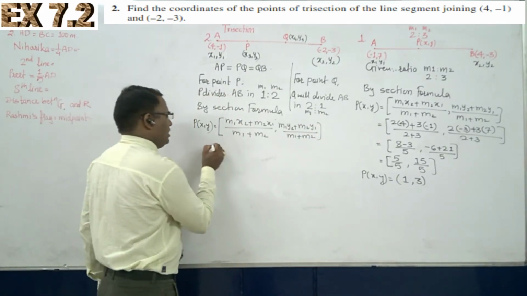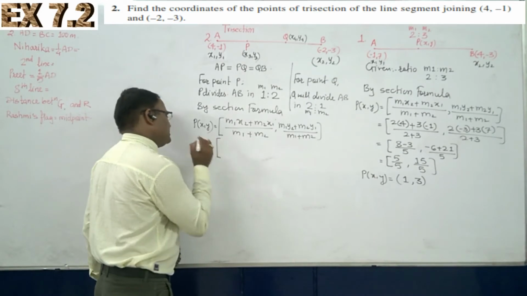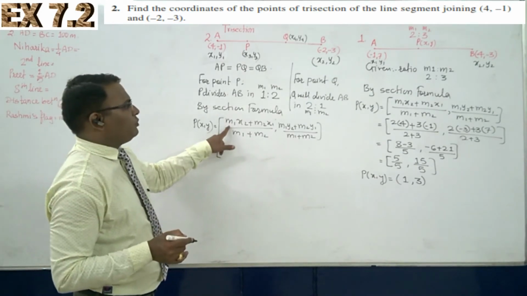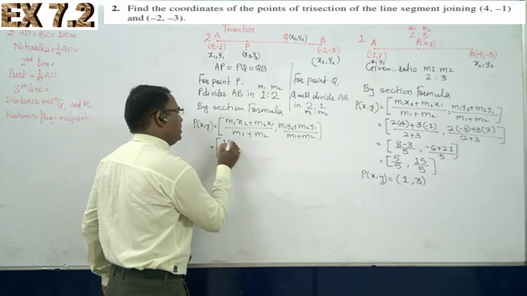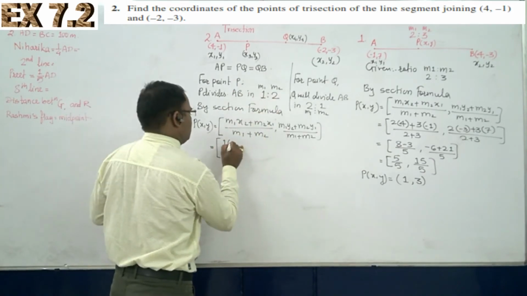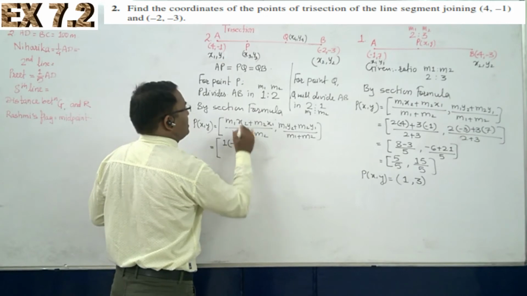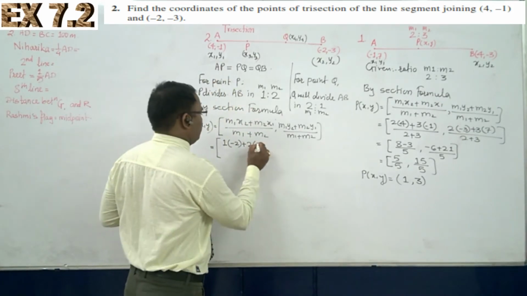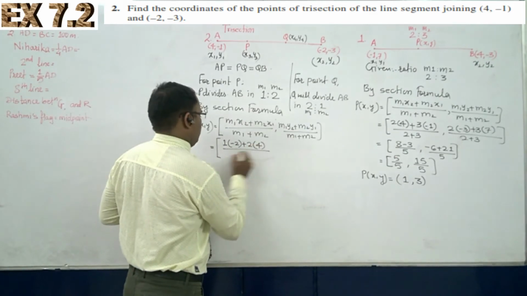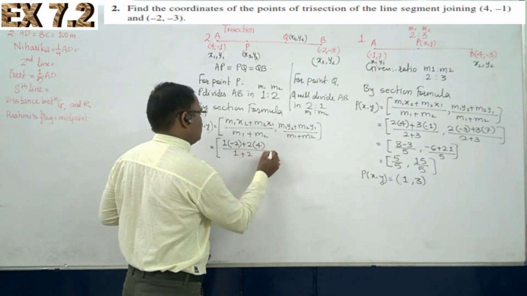And in this way we can find out very easily what m1 is for point P. This is 1. Okay, so 1 into x2, which is equal to -2, plus m2, which is 2, and x1 is equal to 4. Then it is 1 plus 2.